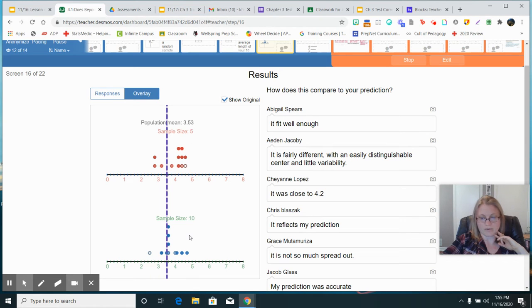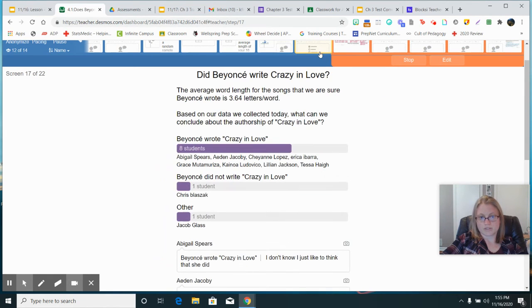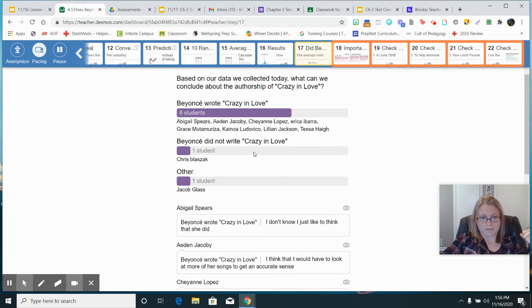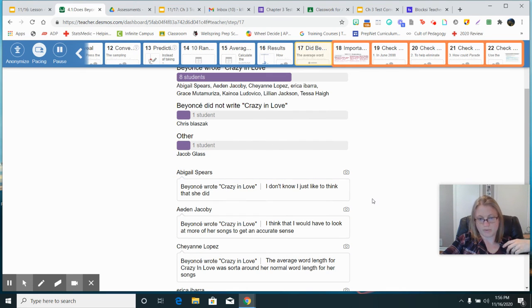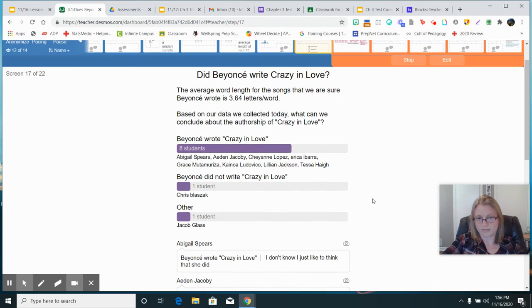And we do know that she wrote Destiny's Child, which had a very similar average word length. So what we would want to say is, since our samples generally reflect or get pretty close to the true mean length of 3.53, which is very close to 3.64, we can definitely say that Beyonce probably wrote the lyrics to Crazy in Love, because those match pretty well. Now in stats, they're not exact. 3.53 and 3.64 aren't exact matches, but for statistical purposes, those are close enough.